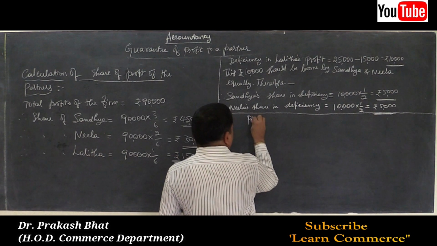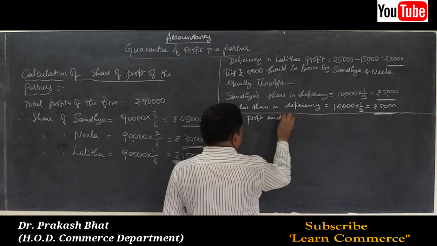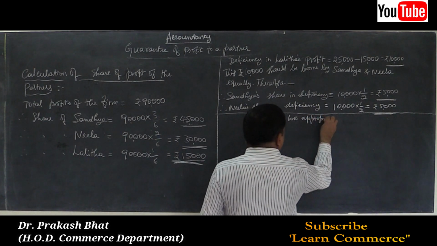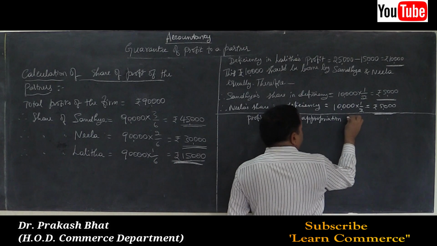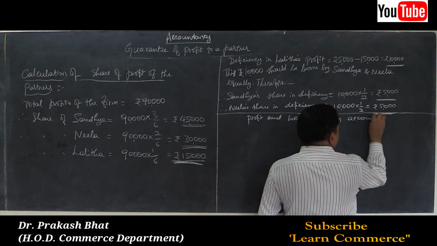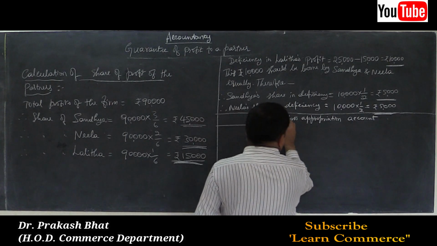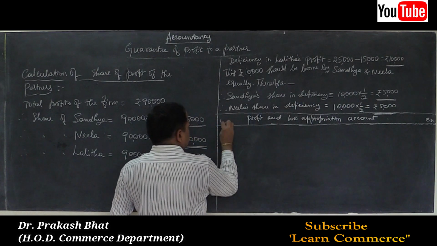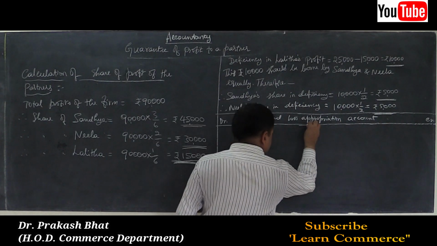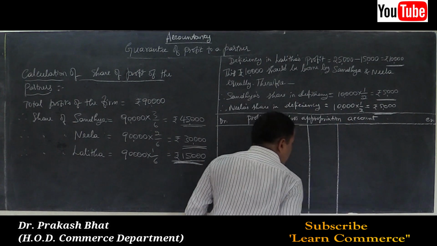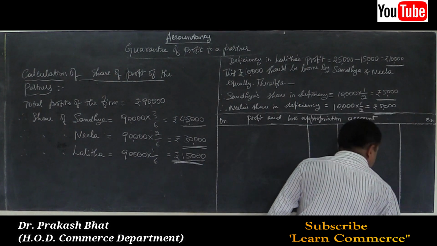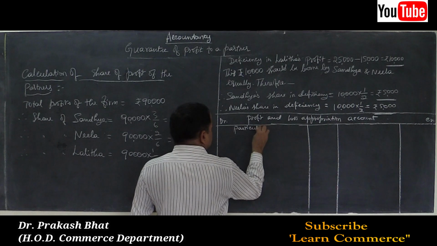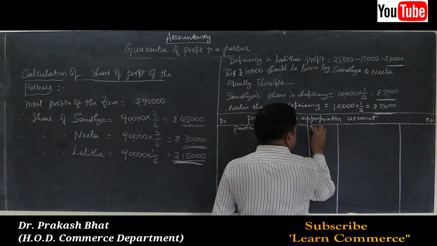Profit and loss appropriation account. Debit and credit, draw the columns: particulars, amount in rupees, particulars, amount in rupees, column headings.